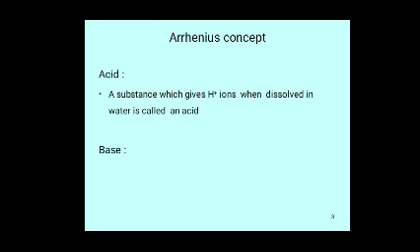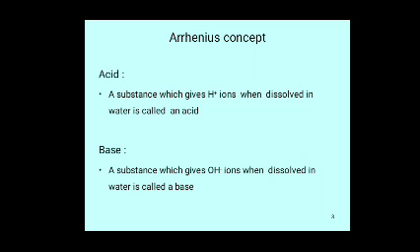Arrhenius base. Now we discuss base. A substance which gives OH minus ions when dissolved in water is called a base. OH minus ions means hydroxyl ions.